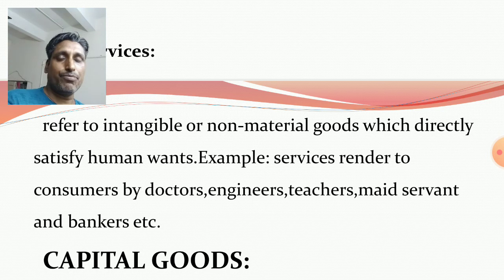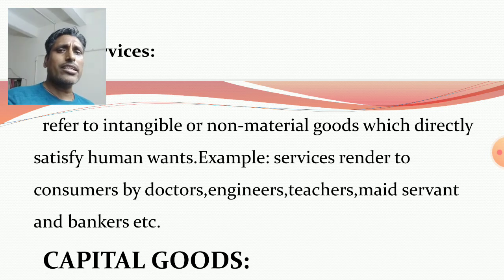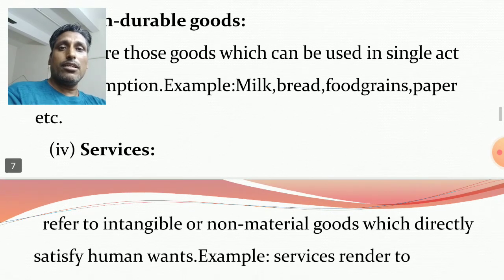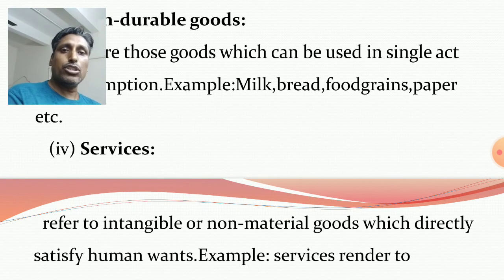Similarly, a household teacher always provides guidance to the children in teaching matters. A maid servant renders valuable service to the household members. Similarly, family bankers always guide the members of the household sector regarding the rules and regulations of banking activities. So those types of services rendered to the consumers are included in services, the last type of consumer goods. Clear?